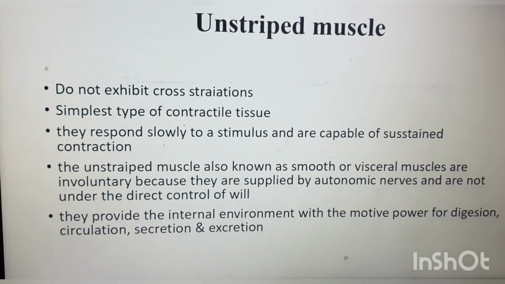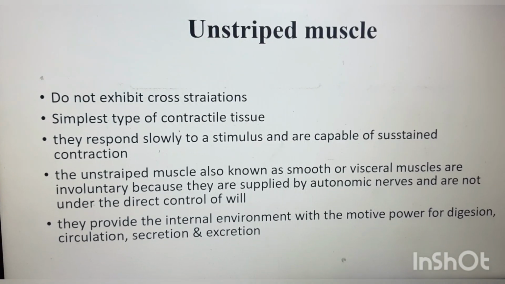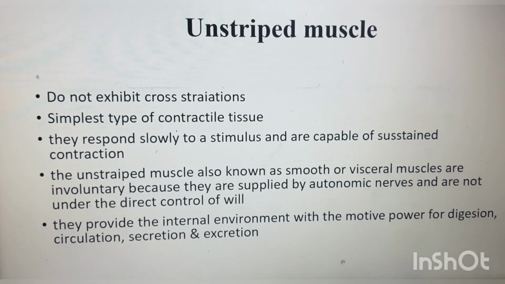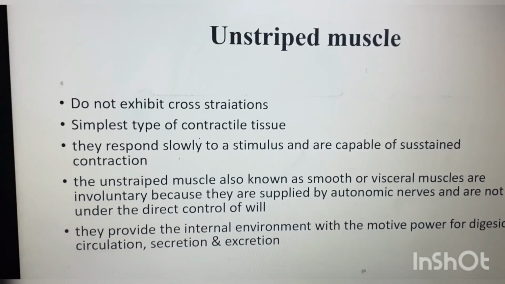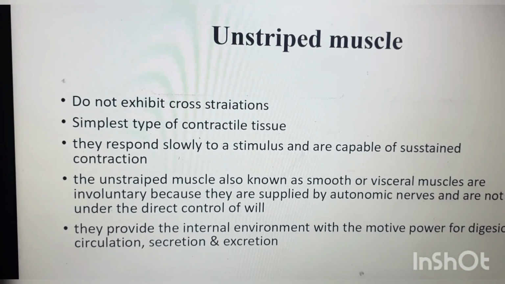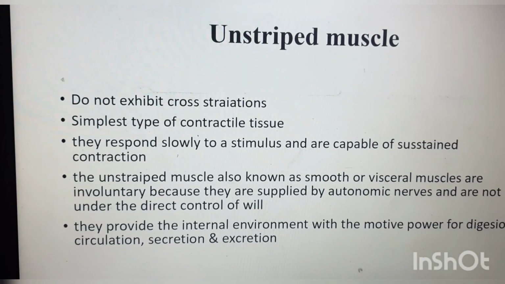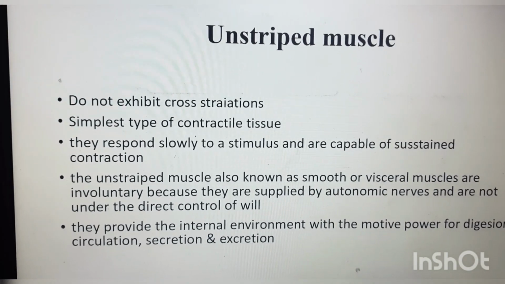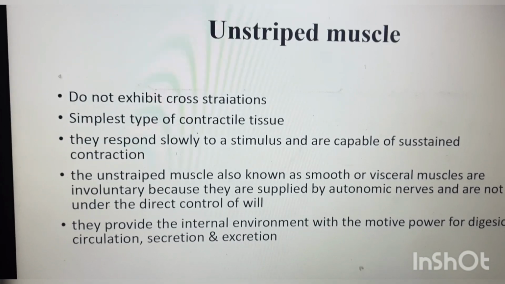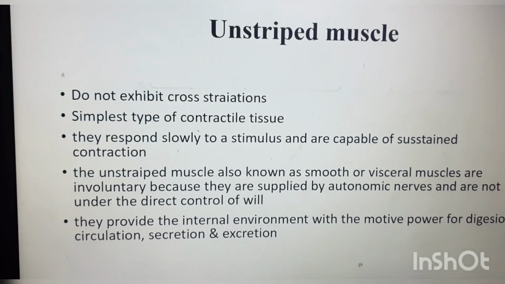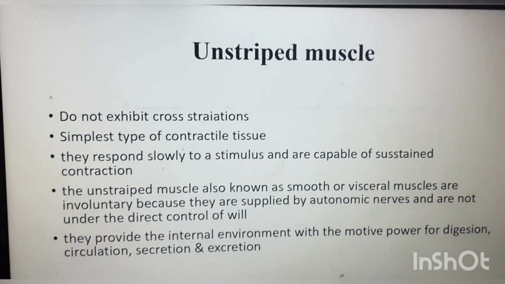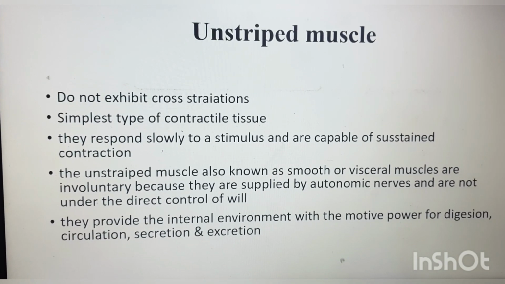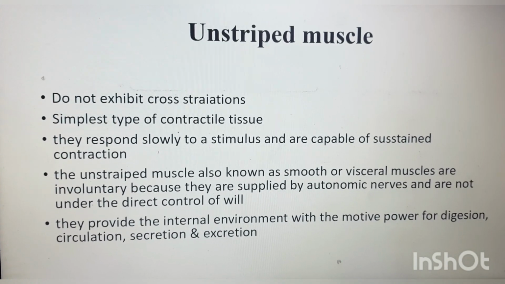Next, unstriated muscle. The name itself says it doesn't have any striations. We can't find any dark and light bands. It is a simple type of contractile tissue. It responds slowly to a stimulus and is capable of sustaining a contraction. That means when we give the stimulus, it shows slow contraction and relaxation.